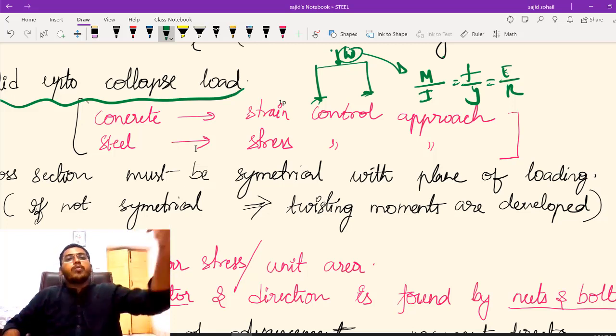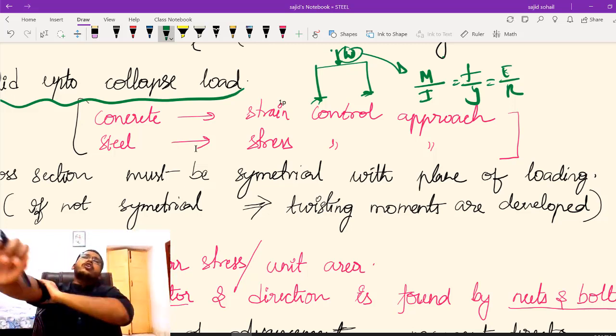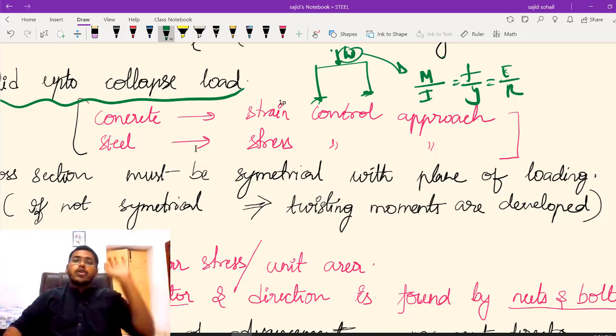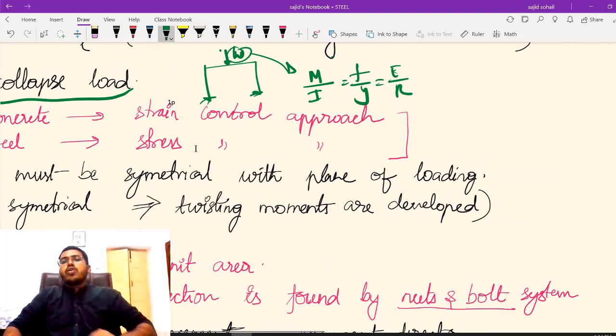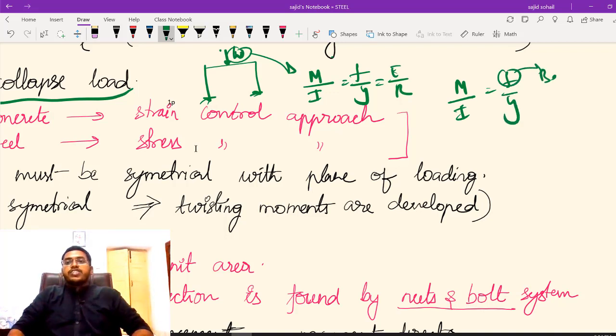I hope you are recollecting this formula somewhere, right? You might have studied in SOM, you might have studied in RCC, or you might have heard somewhere, at least in your college. याद आया ना फॉर्मूला, फेमस फॉर्मूला है, M by I is equals to F by y is equals to E by R. So M by I is equals to F by y, where my F is my bending stress. Bending stress.